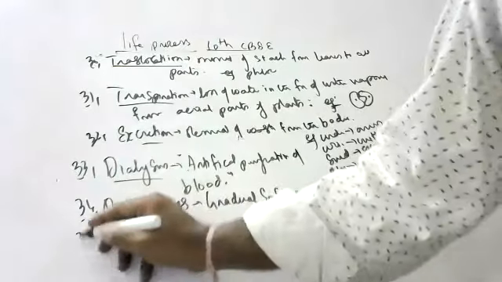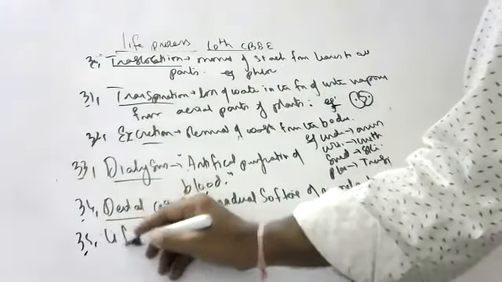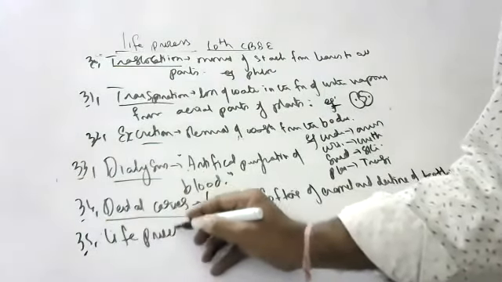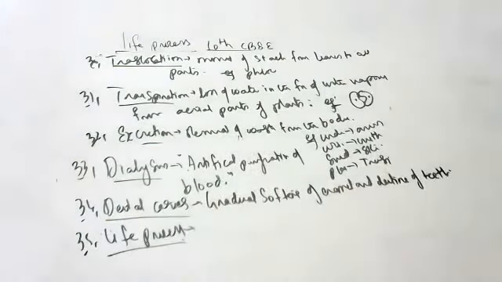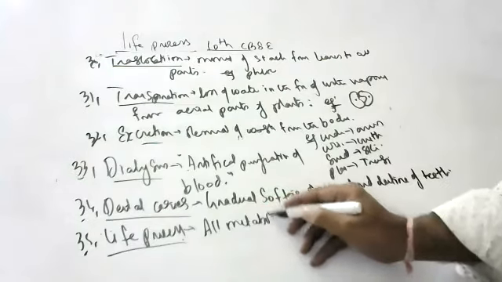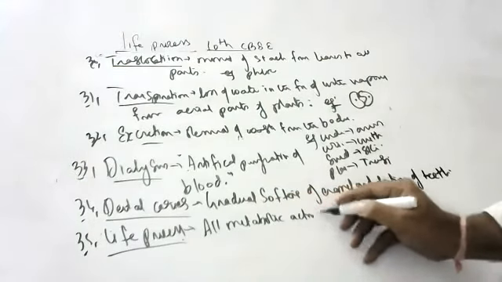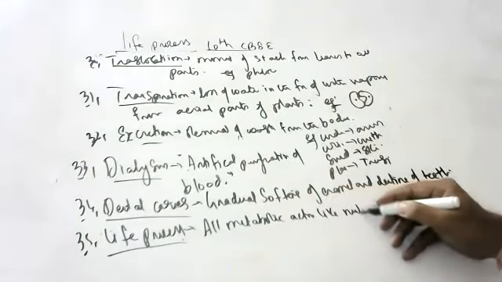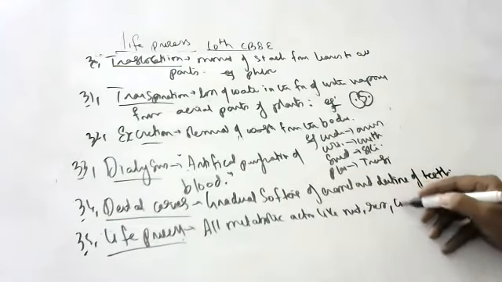Life process. Main lesson name only. What do you mean by life process?